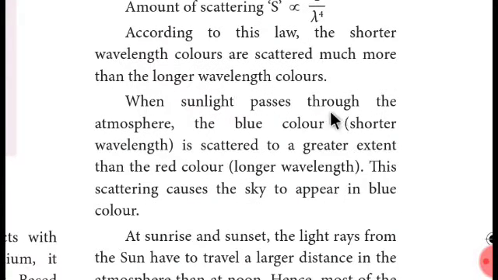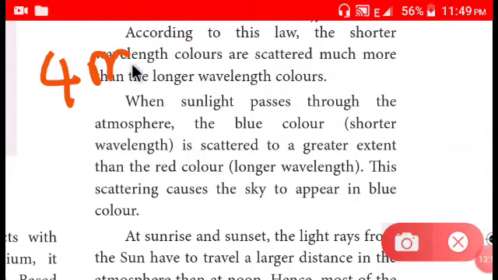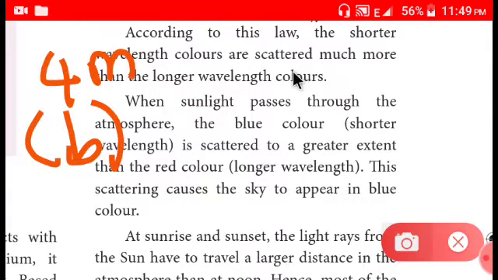Then, when sunlight passes through the atmosphere, the blue color, which has a shorter wavelength, is scattered to a greater extent than the red color, because red color has a longer wavelength. That means in text I can simply write it as 4 meter, let it be blue, and red is going to be 8 meter wavelength.